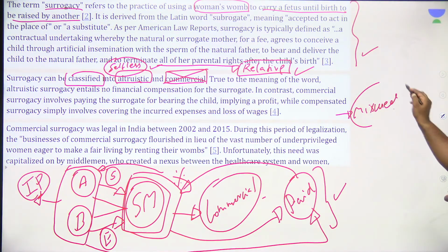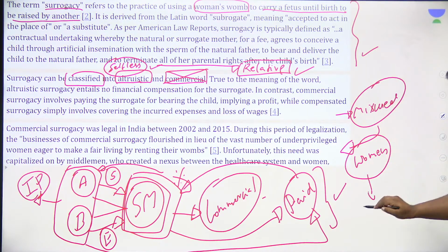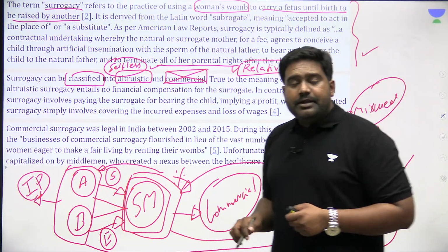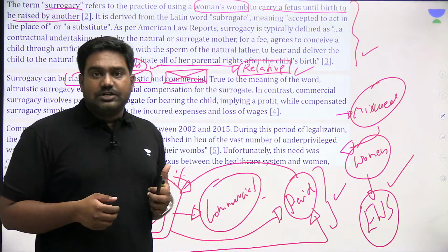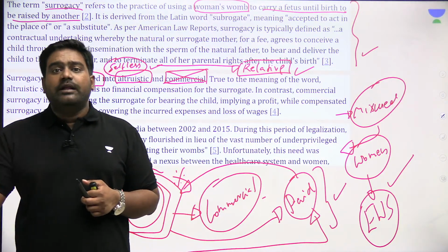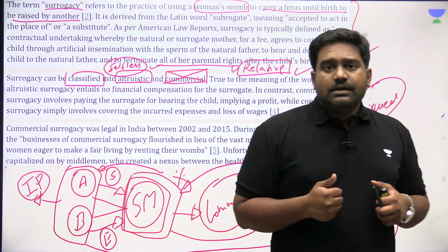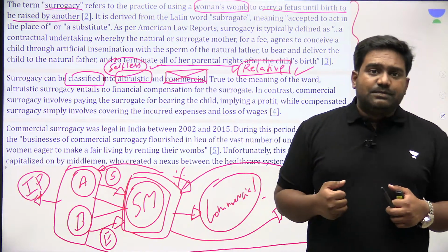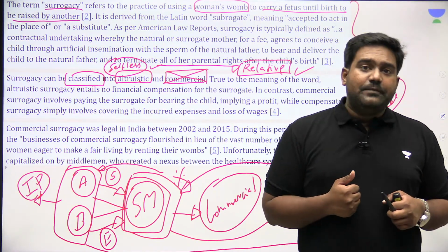to exploit women from the weaker sections. Women from economically weaker sections were exploited, especially by the middlemen involved in the surrogacy process. Usually foreign couples from other countries who couldn't bear their own kids would rely on surrogacy and would be ready to pay as much as possible to ensure that a surrogate mother would bear their child.